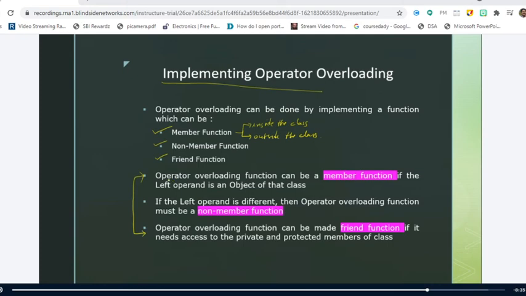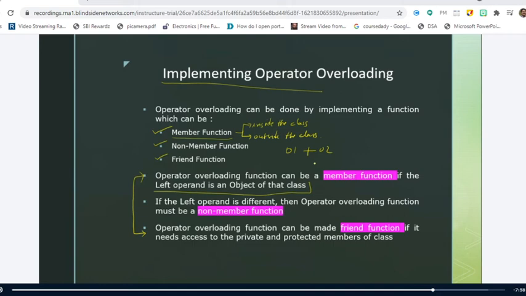If the operator overloading function is implemented using the member function, this is very important. If you implement the operator function as the member function of a class, then the left operand is an object of that class. This we will see with an example. So the left operand, for example, O1 plus O2. I'll tell you all these things from the programming point of view. Right now you cannot understand this one.